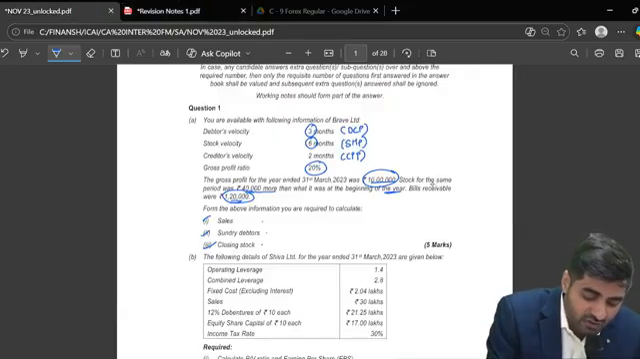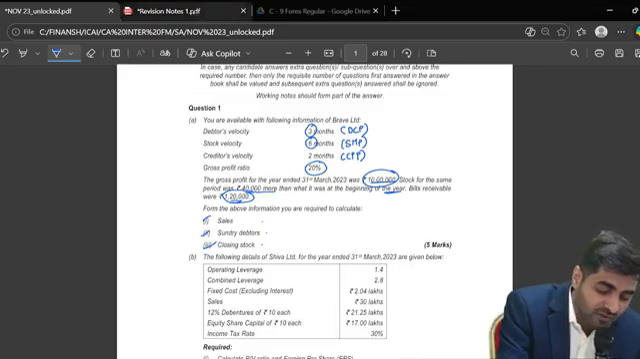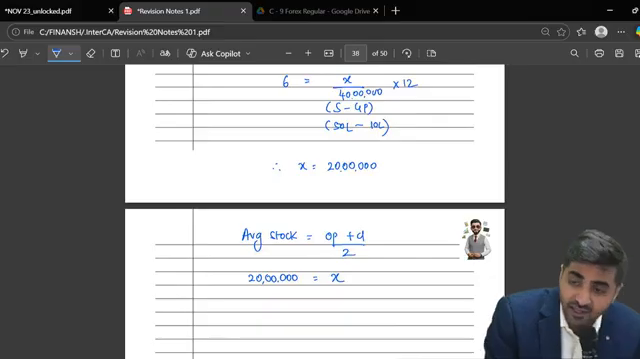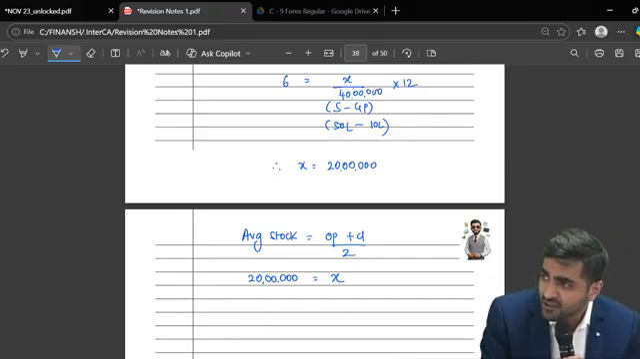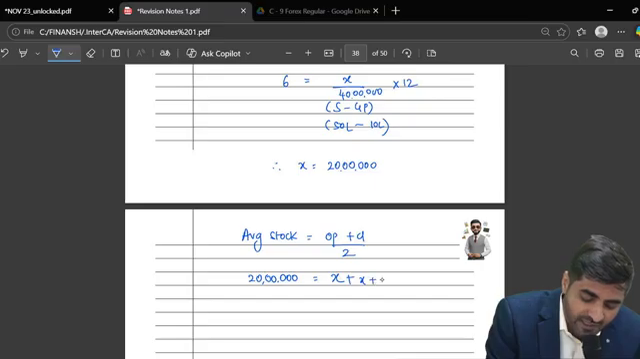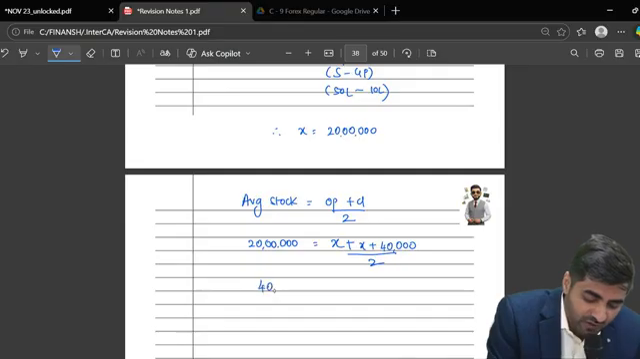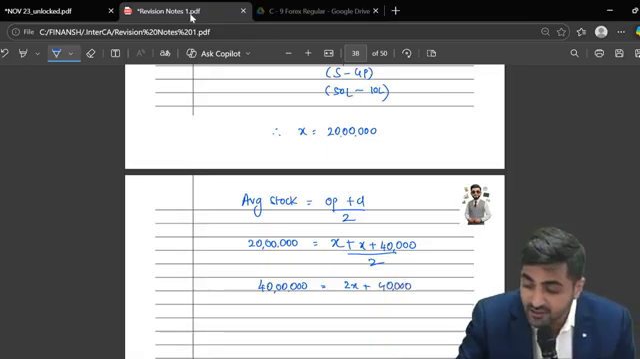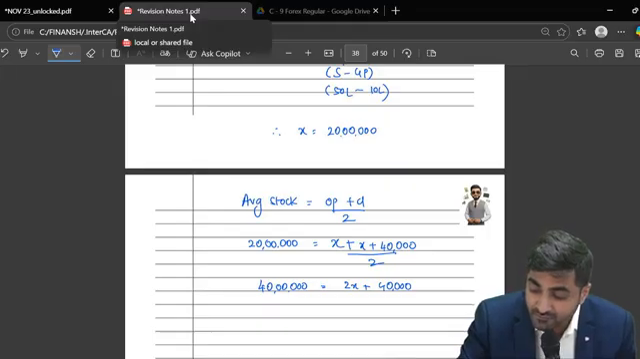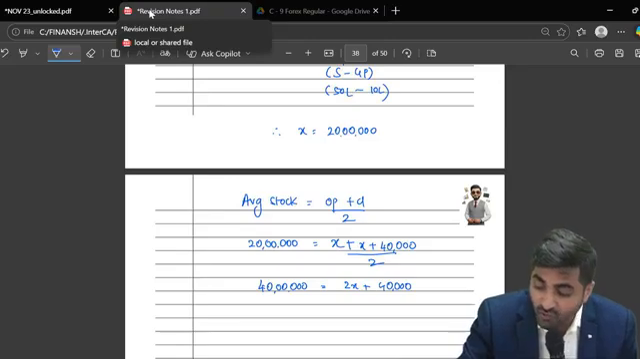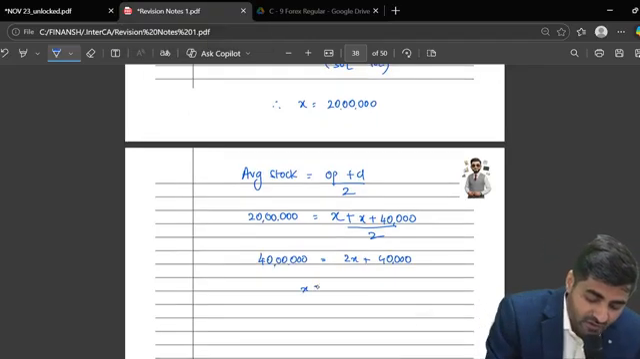What's my opening stock, guys? They have told you that stock for the same period was 40,000 more than that at the beginning. So let the opening stock be X. We have done this question yesterday only. X plus X plus 40,000, which I have to divide by 2. So this will now become 40 lakhs, and this 40 lakhs will now become 2x plus 40. So from 40 lakhs, if I subtract 40,000, and if I divide that by 2, what am I going to get? 19 lakh 80.